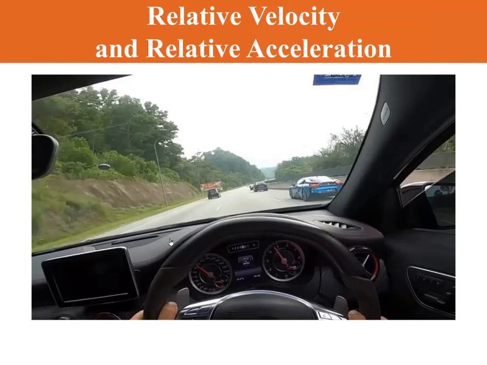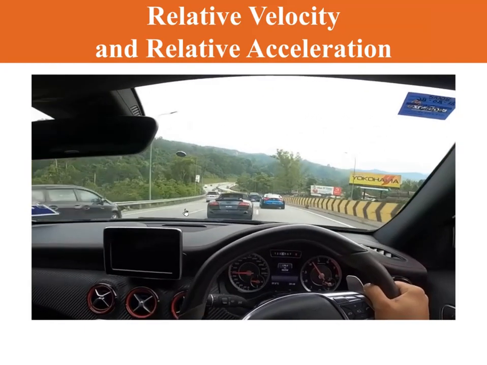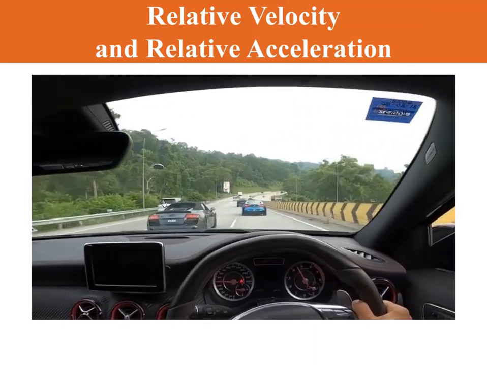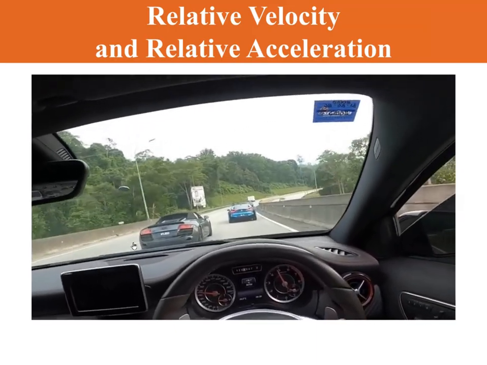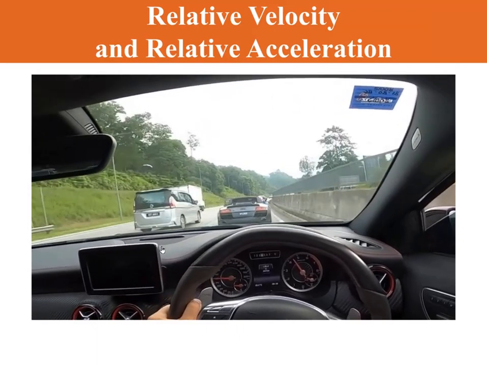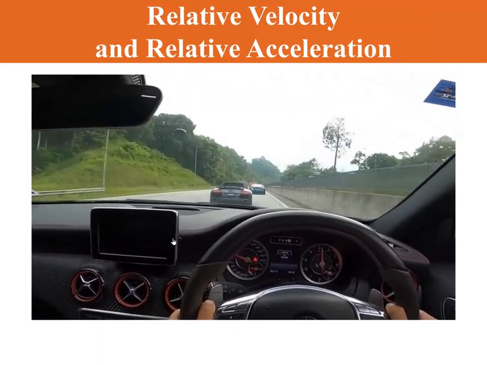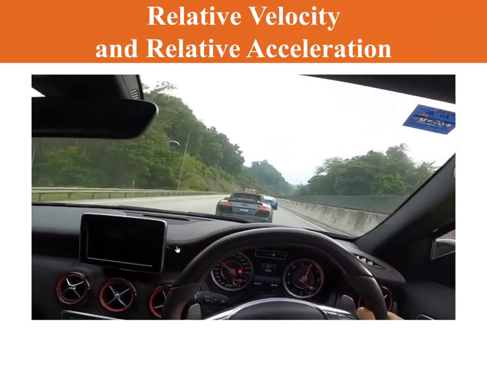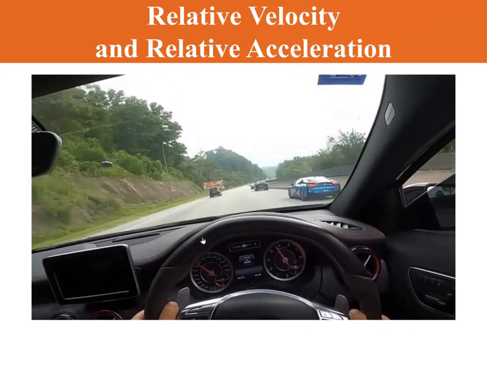some of the cars are seen as not moving forward but moving backward. Since our brain understands this situation, our brain has translated it well, so we can understand that all the cars are actually moving forward. But in terms of relative velocity, if I play the video back, some of the cars, especially this van, are seen as moving backward with a certain speed, let's say like 5 kilometers per hour, due to the difference in speed. So this is relative velocity.